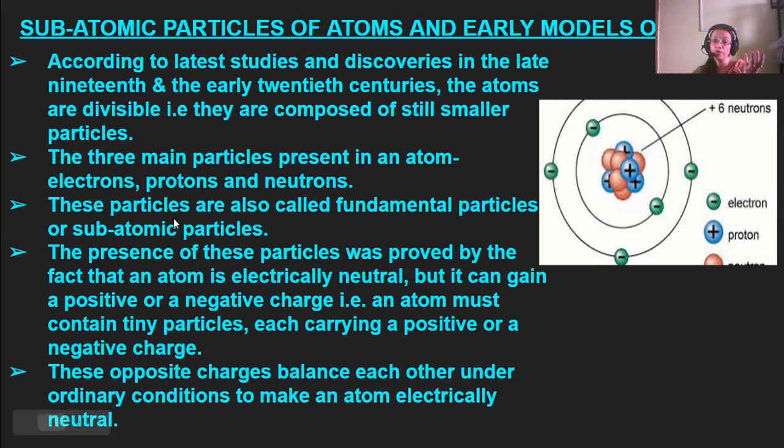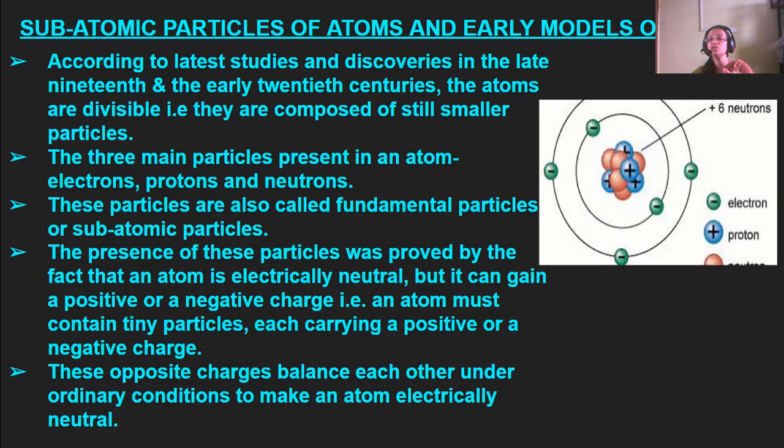After proving that the atom is divisible and it has some subatomic particles, it has been concluded that the atom is electrically neutral. That is, it has some particles which have positive charge as well as some particles which have negative charge, because it can gain a positive charge and also a negative charge. These charges are opposite to each other. That's why it becomes electrically neutral.